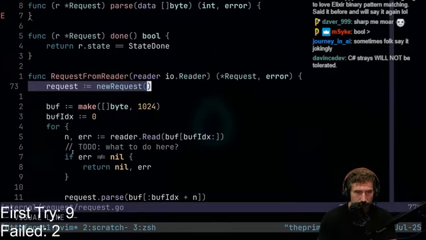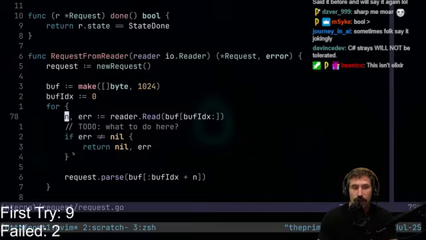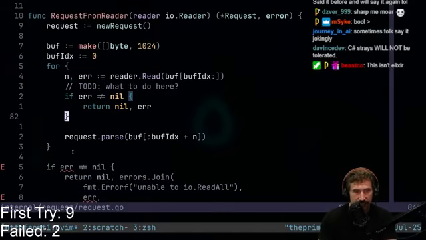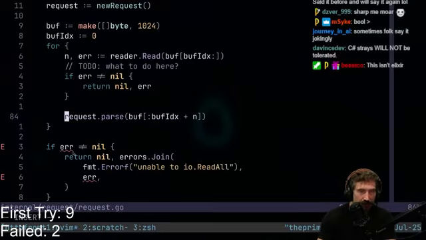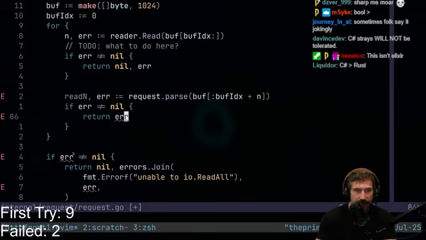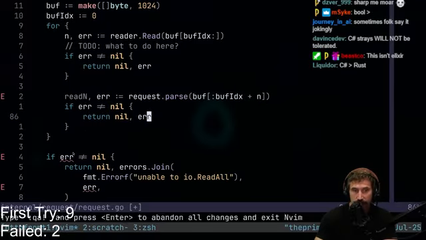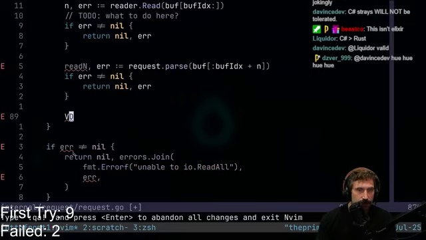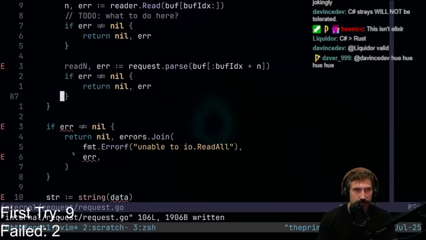So we're going to create a new request. We're going to make our buffer for reading. We're going to read out the buffer. Still don't know what to do with this error yet because we got to kind of figure that out. And then we're going to take this request, and that'll be readN and error, right? So if we have an error, we should probably also return out an error, right? There's something there that's really important about that. And there we go. Once we parse out this thing, this looks beautiful, right?